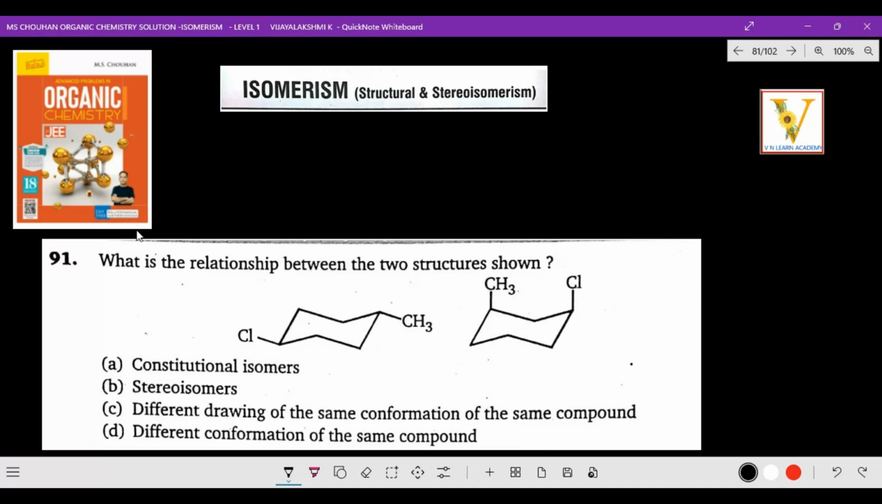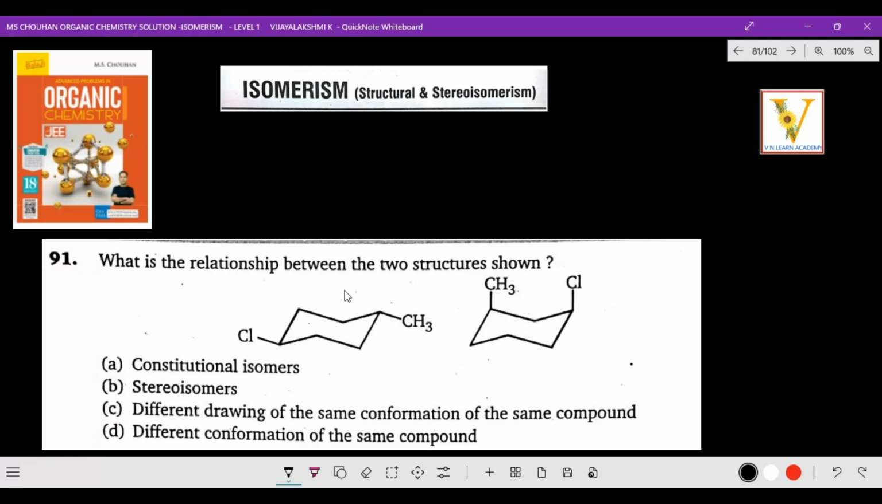Students, today we are going to see some more interesting and important questions from MS Chauhan sir's Organic Chemistry Level 1 Isomerism, the questions from 91 to 100. Come on, let us discuss the first question.